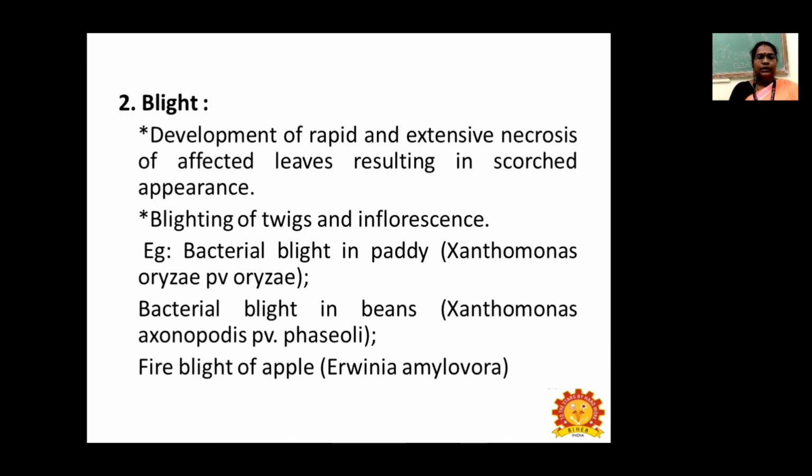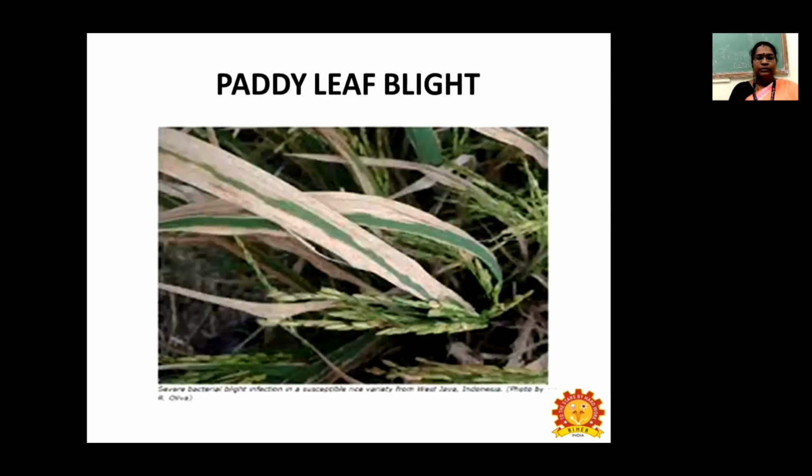Blight: the development of rapid and extensive necrosis of affected leaves results in a scorched appearance, with blighting of twigs and inflorescence. Examples: bacterial blight in paddy, Xanthomonas oryzae pv. oryzae; bacterial blight in beans, Xanthomonas axonopodis pv. phaseoli; and fire blight of apple, Erwinia amylovora. So this is paddy leaf blight.